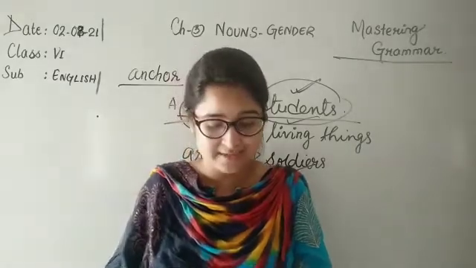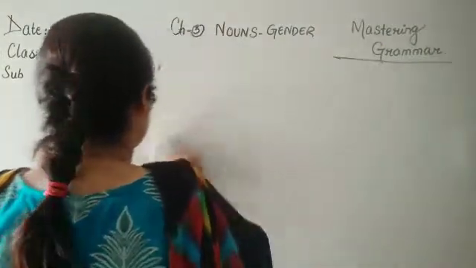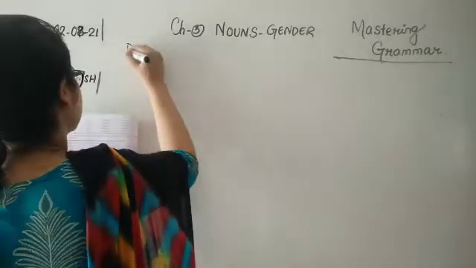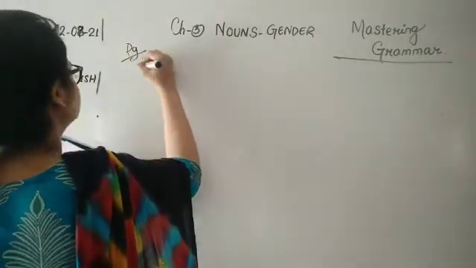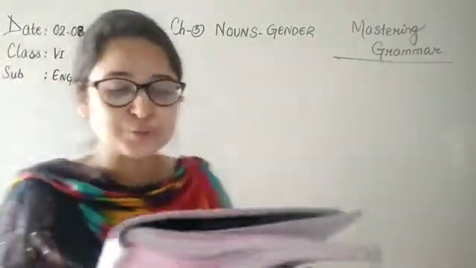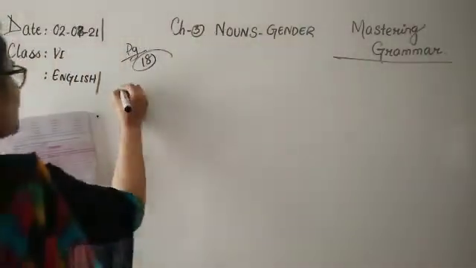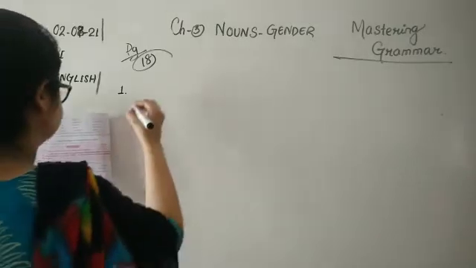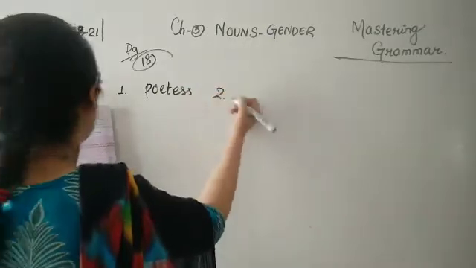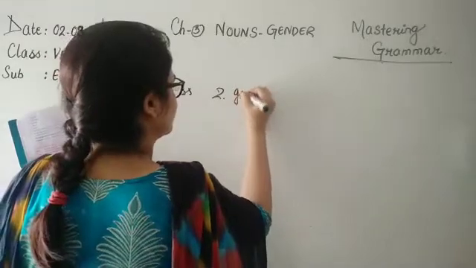So with this we have exercises E and F. Let's do that. It's on page number 18. We have to tick those which indicate neuter gender, and we have to circle those words which represent common gender. So children, 1, let me write the word first so that I can tick and circle. Number 3, heroine.